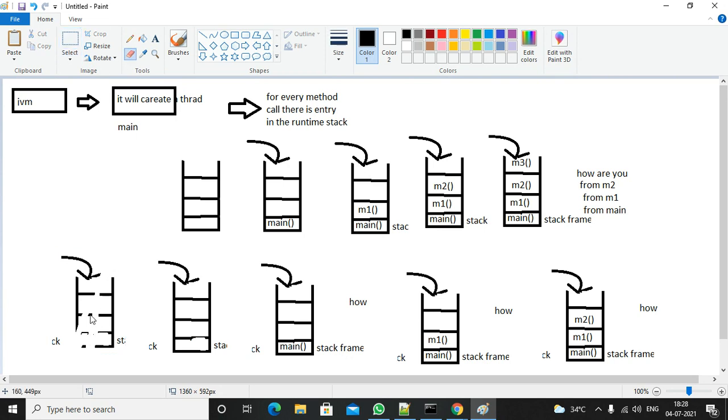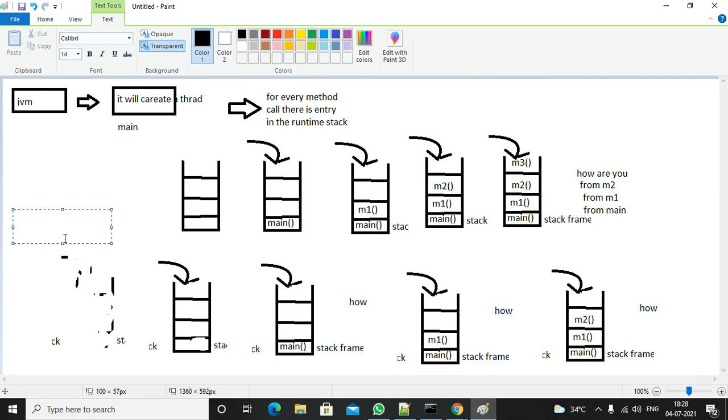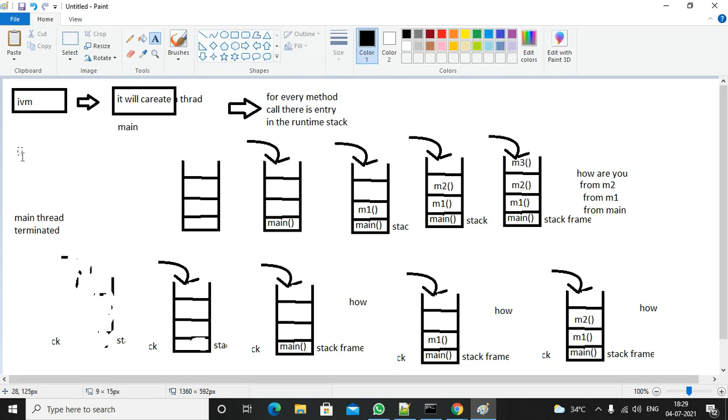So the stack got destroyed. After that, the main thread will be terminated, then the JVM will be stopped.